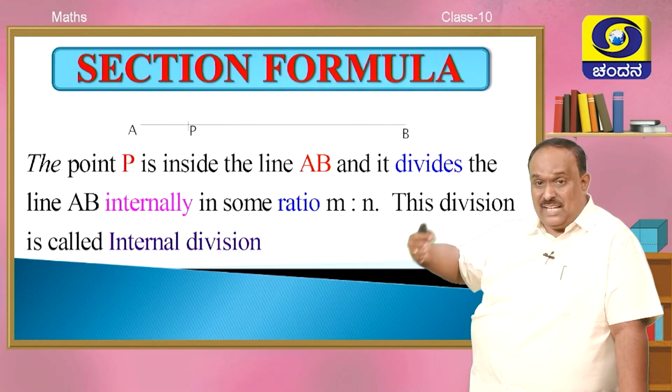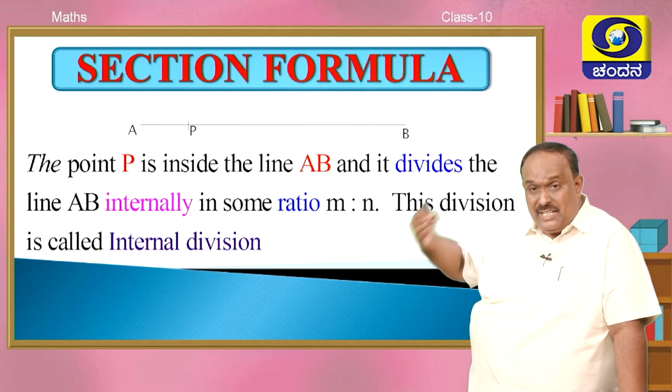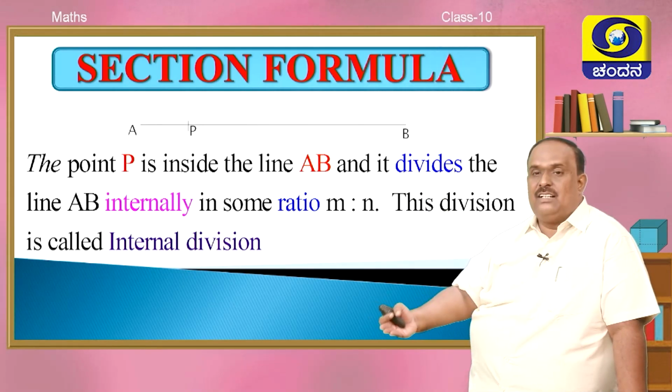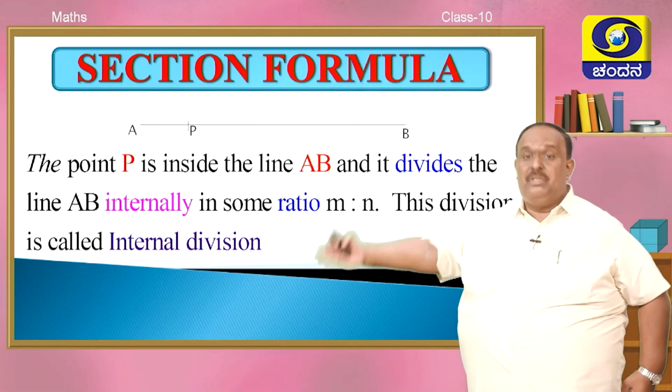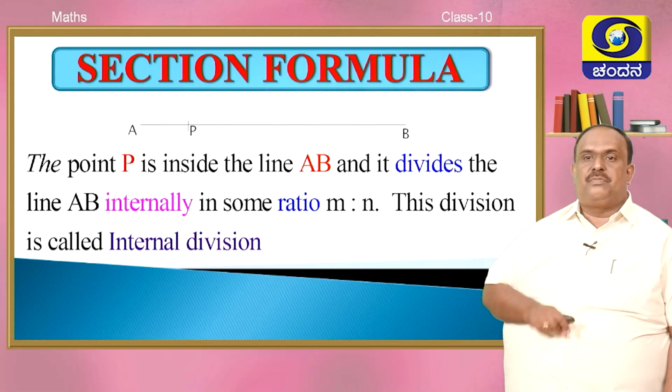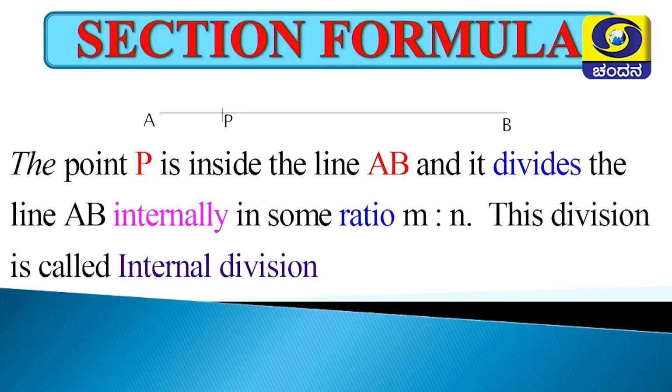I am from class 10, section A, or from division A. Sir, I am the student of division B. Like that we say. Here also, section formula means division formula.